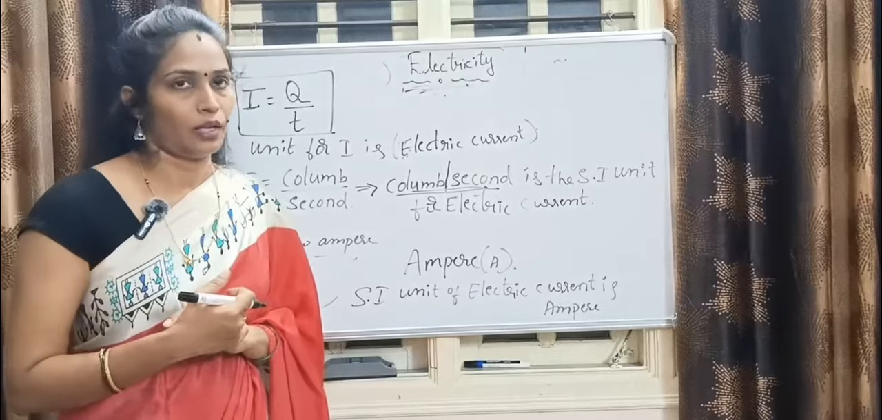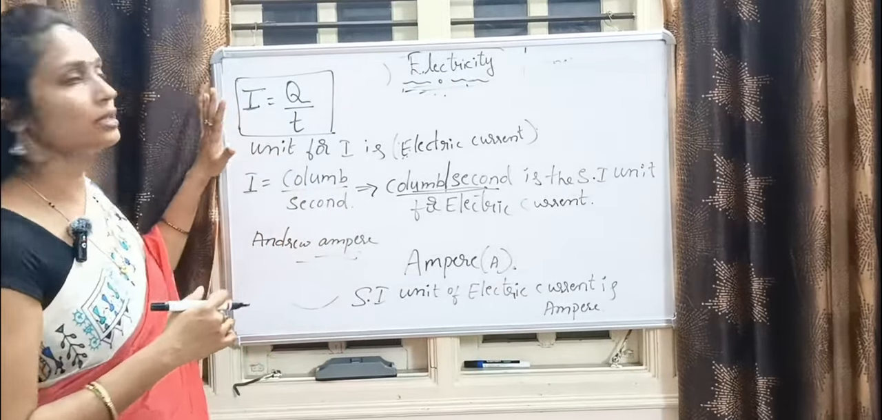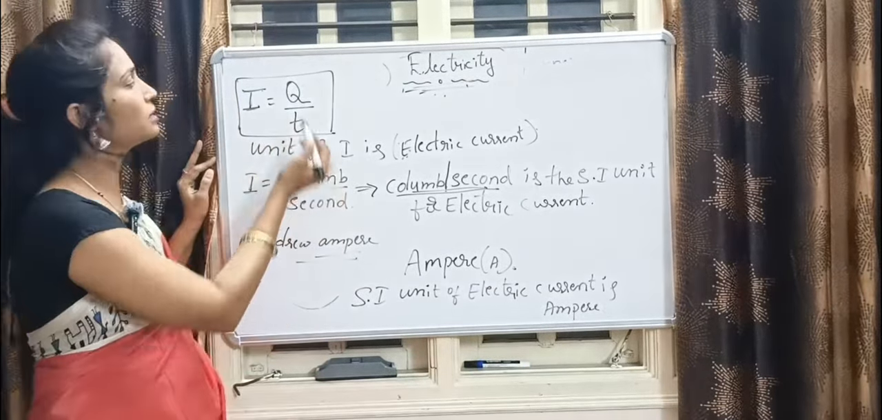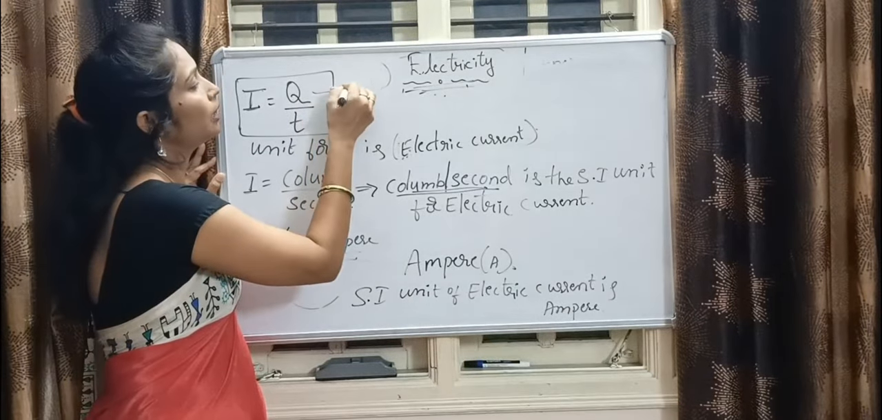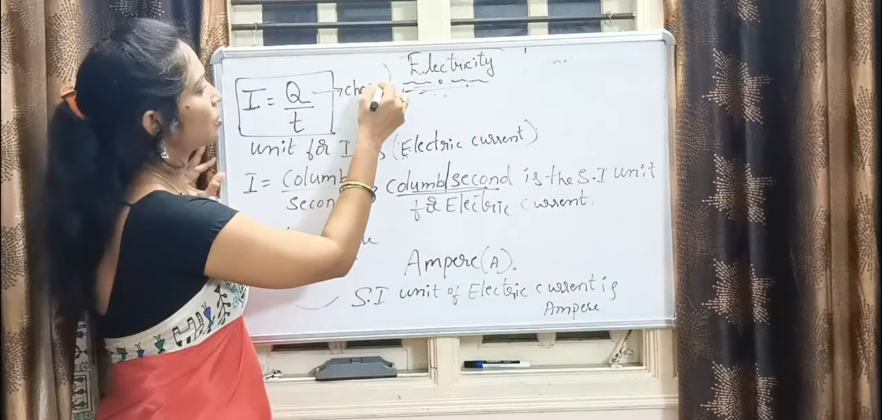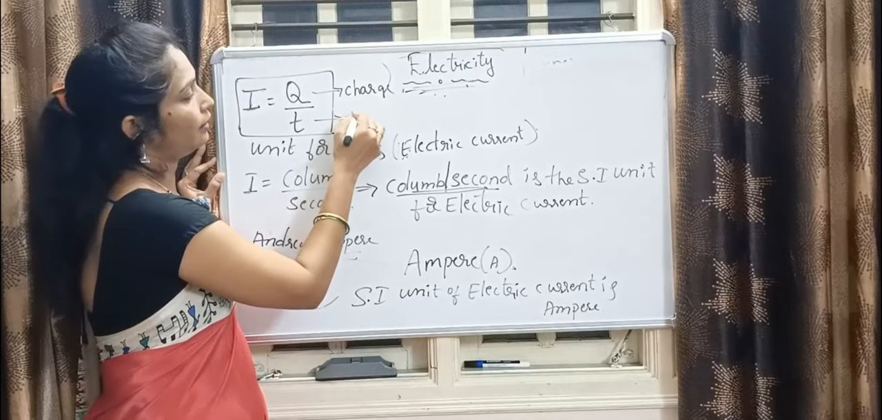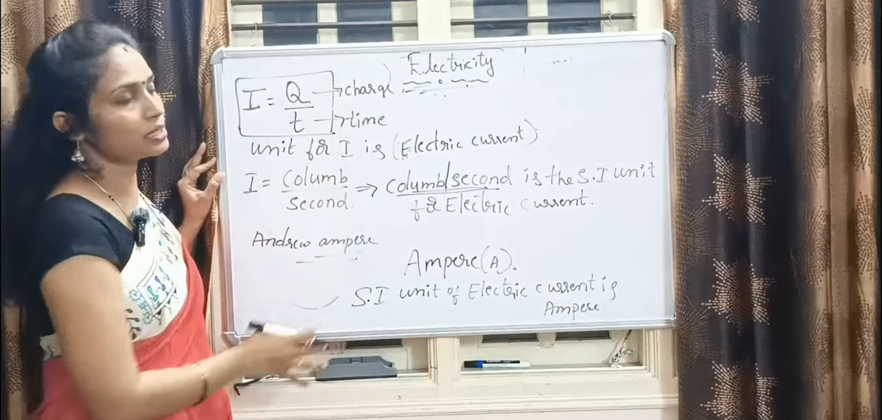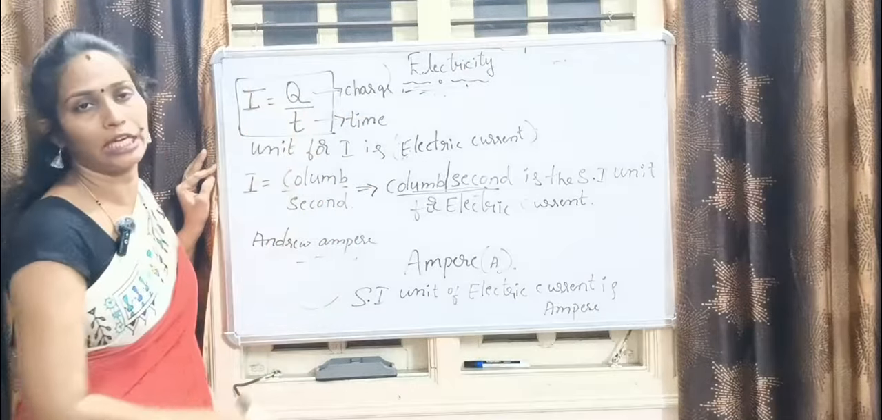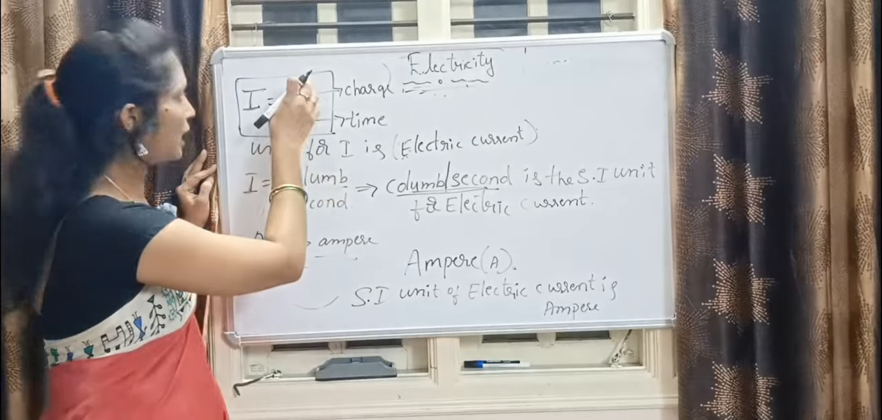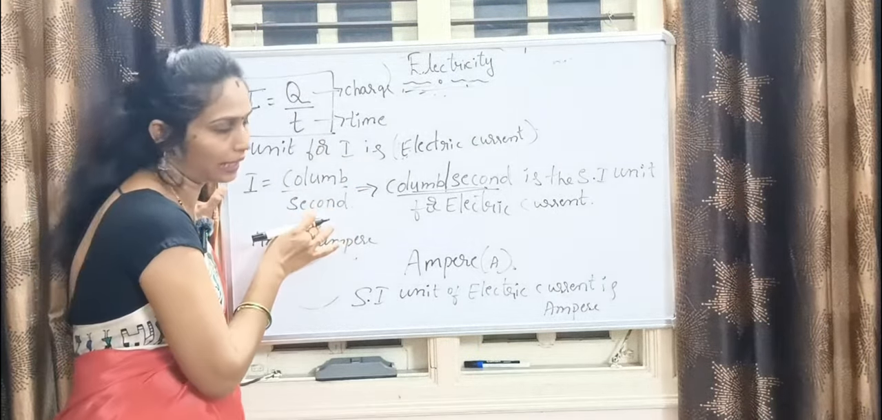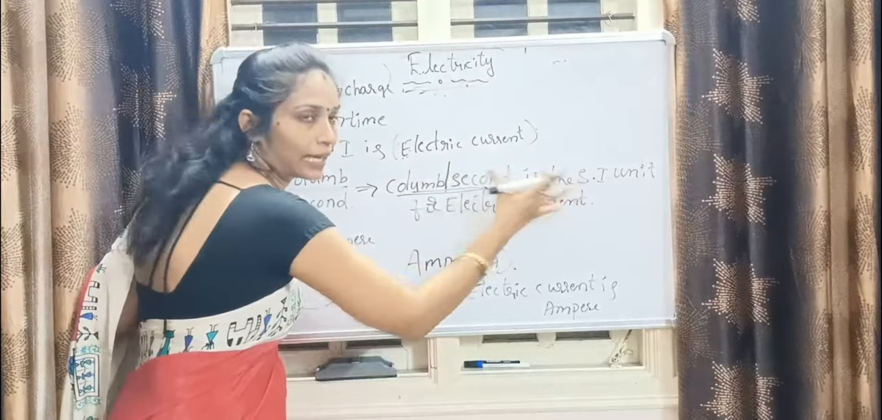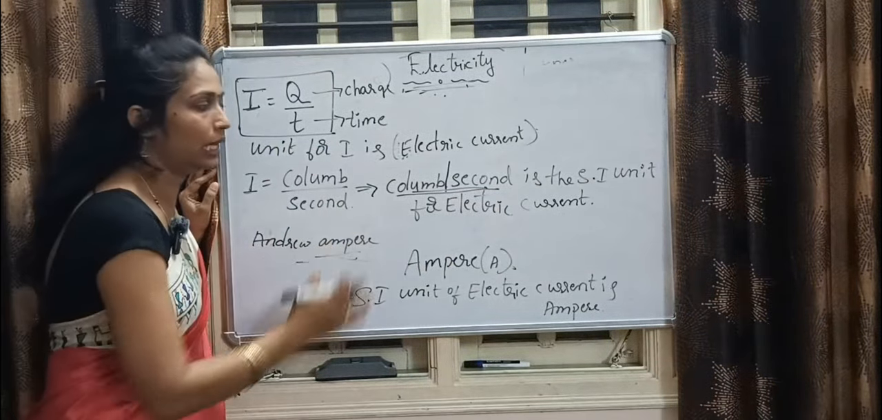Okay, let's recall this again. What is the formula for electric current, guys? Charge divided by time. Charge is represented by Q and time is represented by the letter T. What is the SI unit of electric current? Charge is represented by coulomb and time is represented by second. The coulomb per second is the SI unit of electric current.